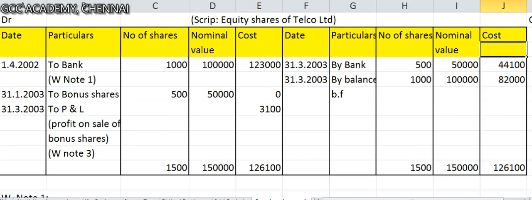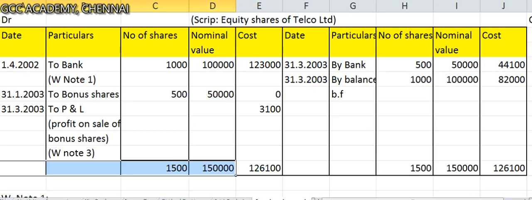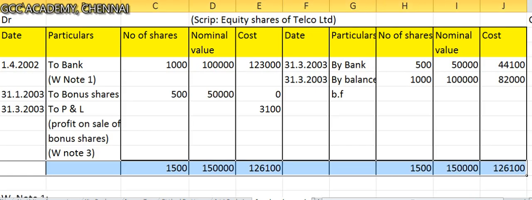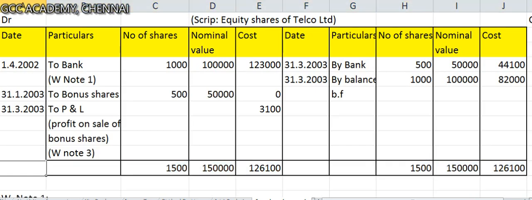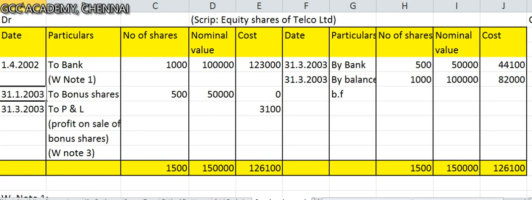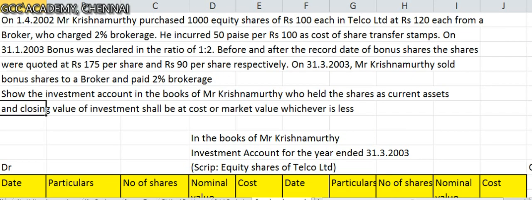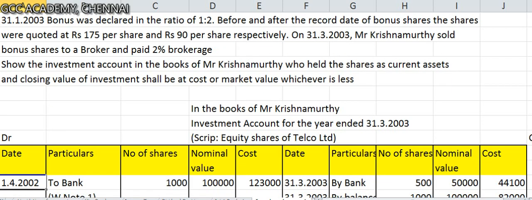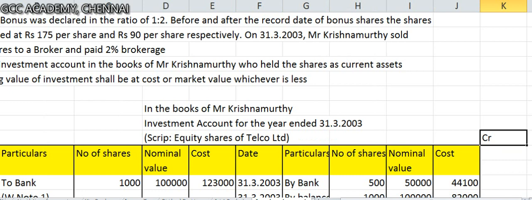Otherwise you will get confused. You will not know how many shares are there, how many shares are being sold and all that. So to have better control over the problem, I would strongly recommend you put a column for number of shares also. Beautifully done. I hope you understood now. This is how you should prepare an investment account for a particular script. Like this you have to prepare for each script. We'll put credit here. Okay, got it? Okay, right.